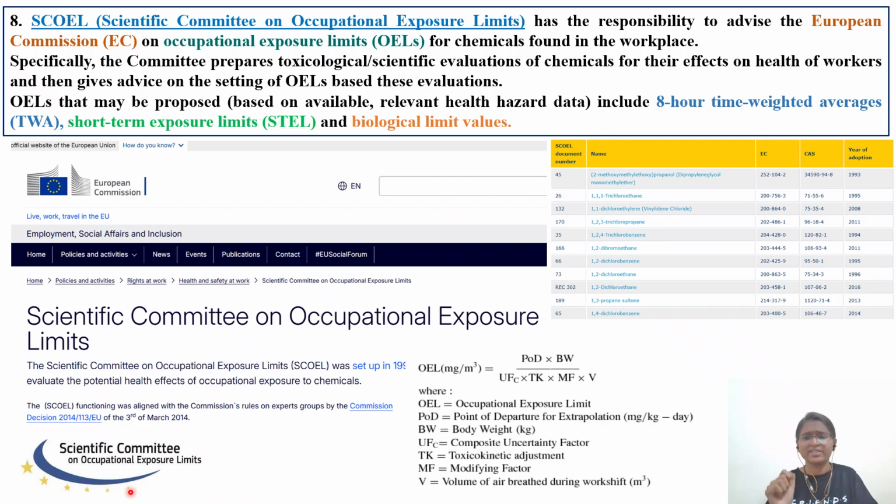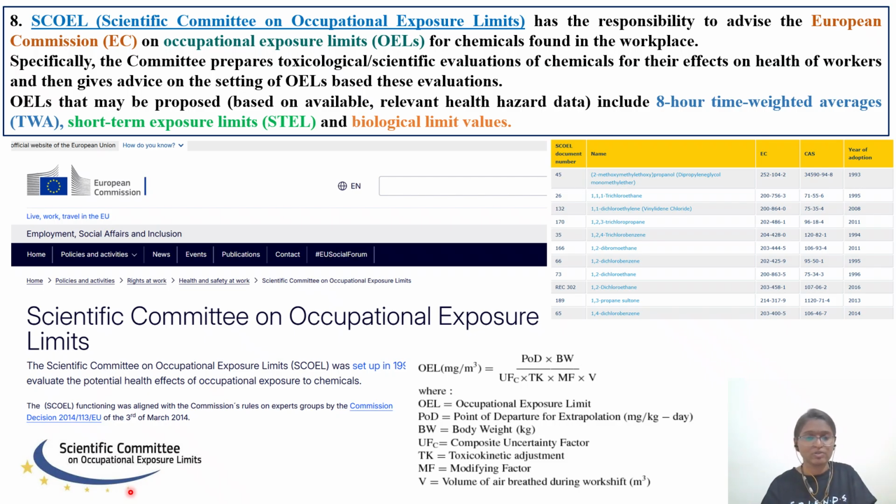Next one is biological limit values. For example, somebody is preparing vaccines or somebody is preparing hormones. In order to prepare that vaccine, he has to work with the virus, and the virus itself has some toxicity. If that particular scientist keeps getting exposed to that virus, then it is not safe for him. So for that reason also we calculate biological limit values based on the nature of the chemical.